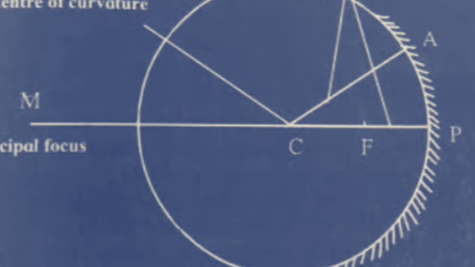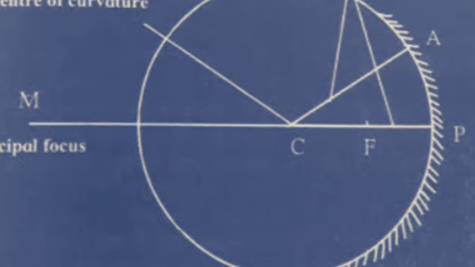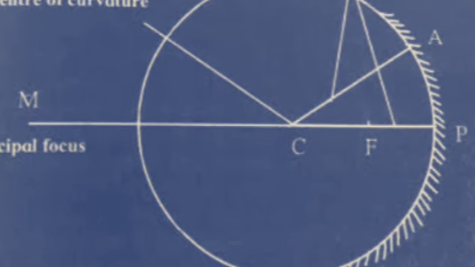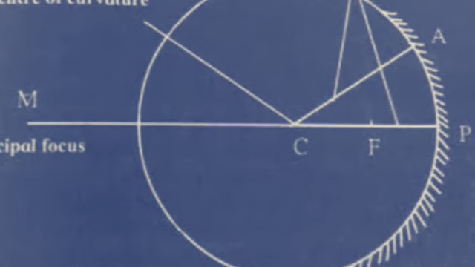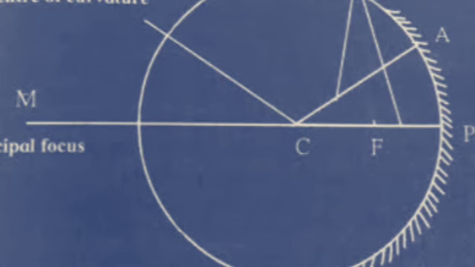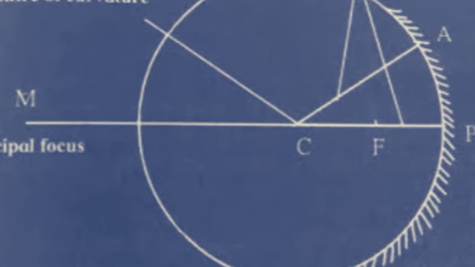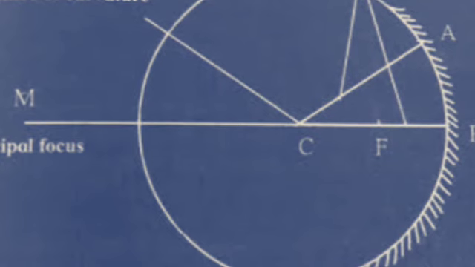Then next is focal length. The distance f between the pole and the principal focus of the mirror is called the focal length. This distance is half of the radius of curvature of the mirror.